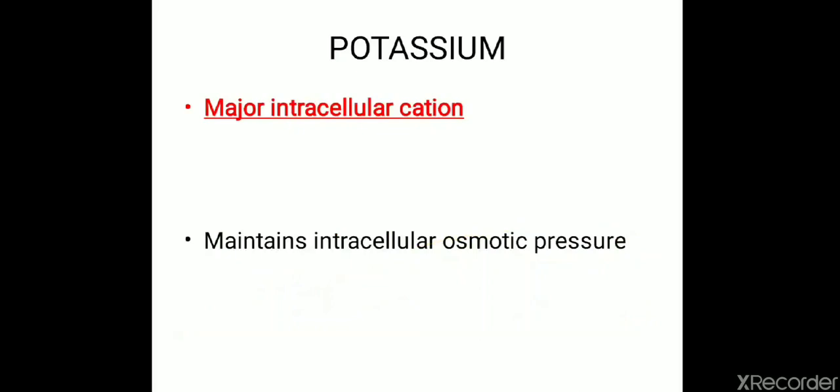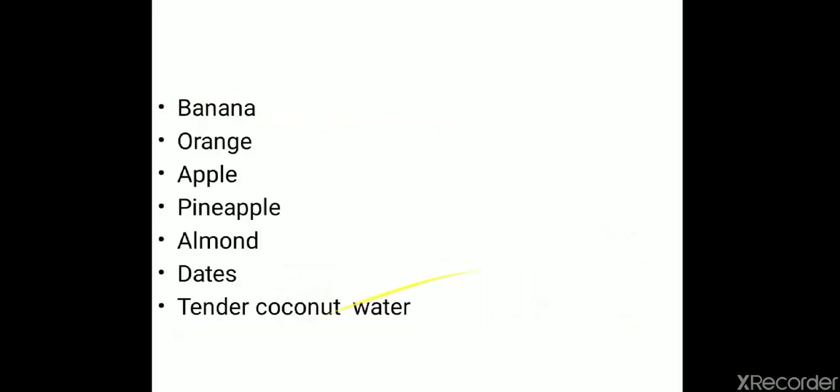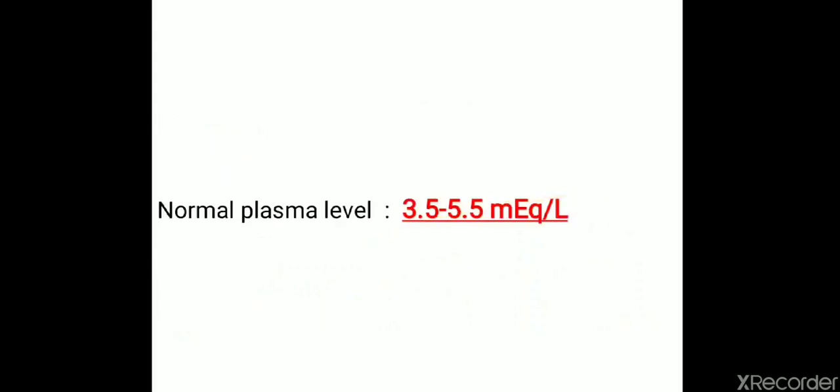Coming to the next macro mineral, that is potassium. So potassium is the major intracellular cation. So it maintains intracellular osmotic pressure. And potassium is present in food items like banana, orange, apple, pineapple, almond, dates, and tender coconut water. And the normal plasma level of potassium is around 3.5 to 5.5 milliequivalent per liter.